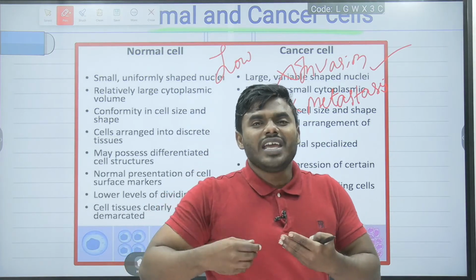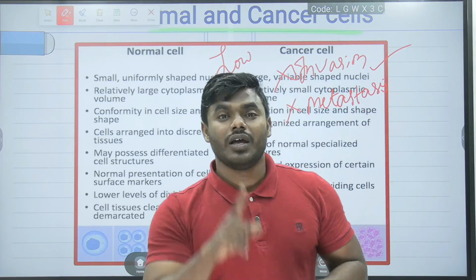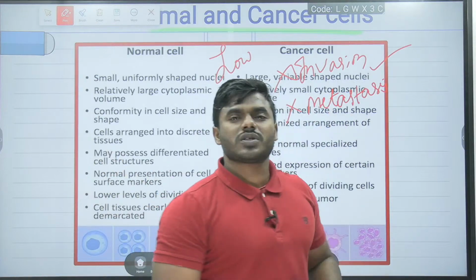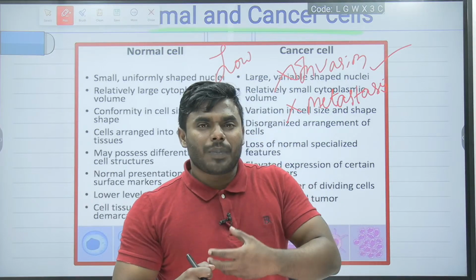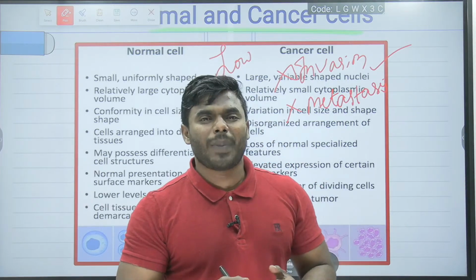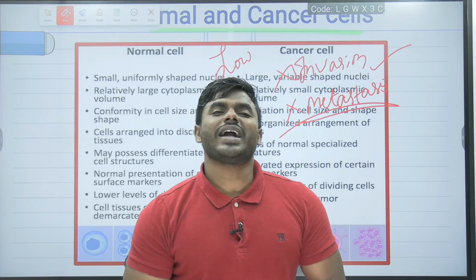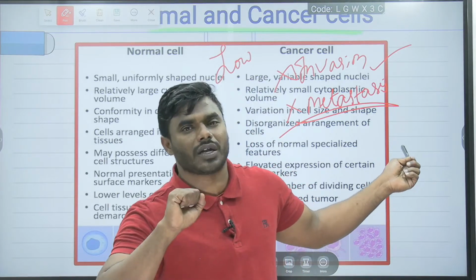Now that infected liver cell can easily move into the other area, which means that every cancer cell can show the process of invasion. Now from the liver cell, that particular cancer cell, if it enters into the pancreas, obviously friends, it will undergo the process of metastasis. What is that? Developing the new colonies in that particular area.